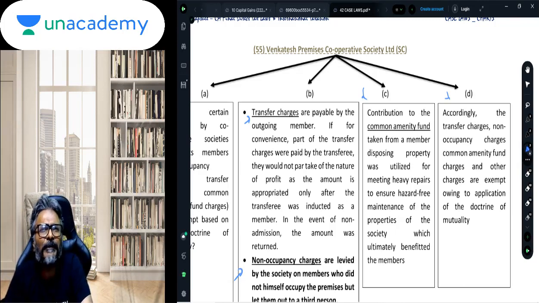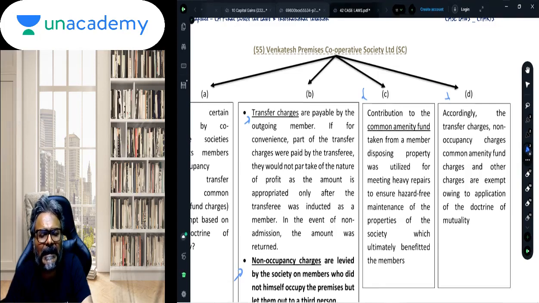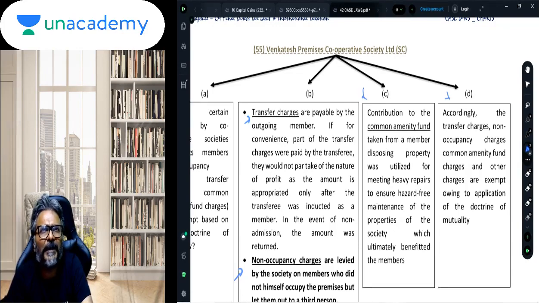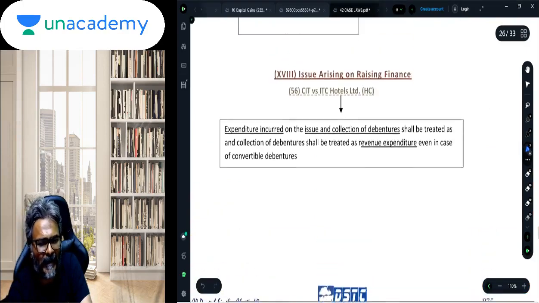Now obviously there are many repairs, and there are many sinking funds or repair funds which are collected from the members, so that tomorrow whenever the society requires a kind of reconstruction, those particular funds can be utilized for the purpose of doing the reconstruction in the society. And therefore, will this particular fund amount collected from the members be considered as an income of the society? Answer is no. Again the concept of mutuality will apply.